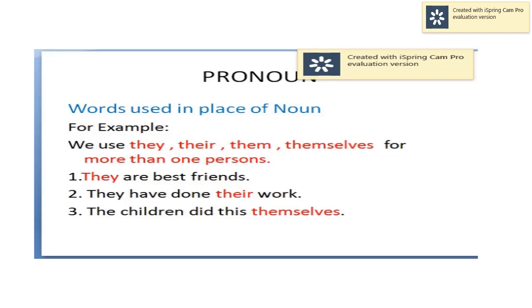Here again their is used for more than one person. Third is the children did this themselves. Again here themselves is used for more than one persons. So students, they, their, them, themselves. These words we use for more than one persons.